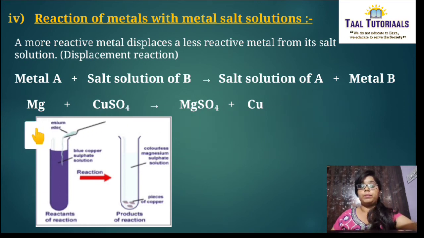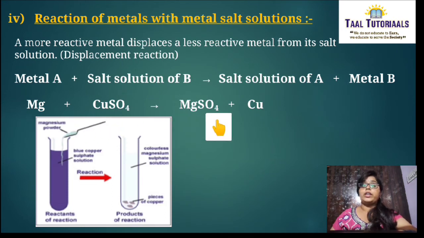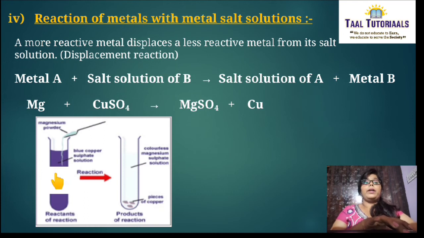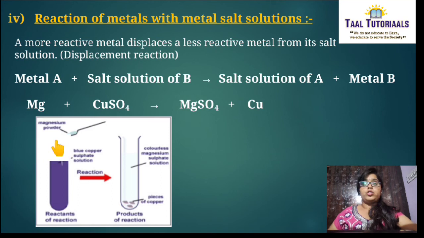Here is an example. Magnesium plus copper sulfate gives magnesium sulfate plus copper coming out. Why? Because magnesium is more reactive. This is how the reaction of metals with metal salt solution happens. If magnesium powder is added to copper sulfate solution, you get colorless magnesium sulfate solution and pieces of copper remaining.